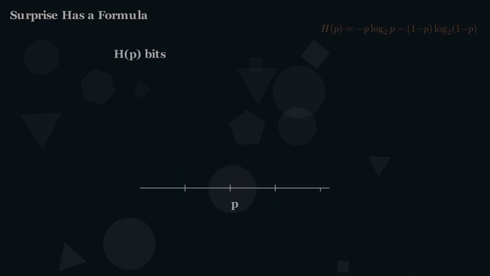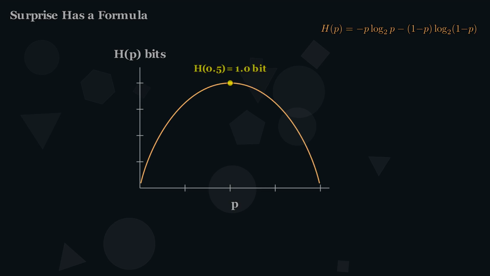Claude Shannon asked a deeper question. What is the average surprise? This curve is the answer. Binary entropy. At p equals 0.5, maximum uncertainty, exactly 1 bit. But bias the coin to 90% heads, and entropy drops to 0.47. At 99%, almost zero surprise. The outcome is nearly certain.